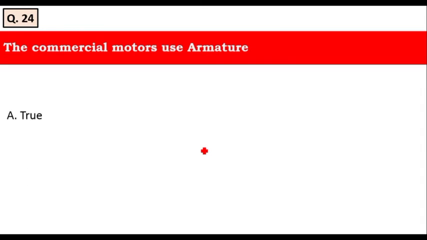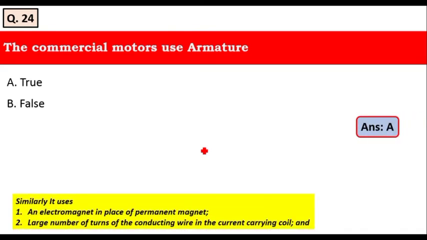The next question is, commercial motors use armature. Yes, commercial motors use armature. It is a true statement. Similarly, commercial motors use an electromagnet in place of a permanent magnet and a large number of turns of conducting wire in the current carrying coil. Therefore, it is a true statement.